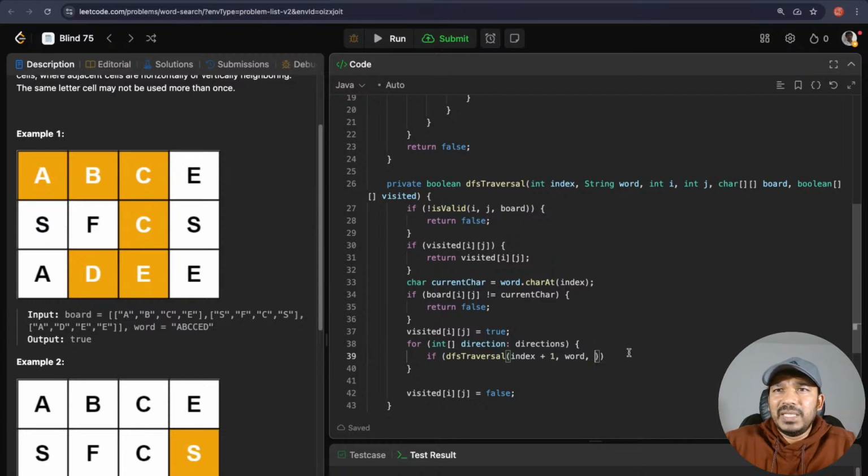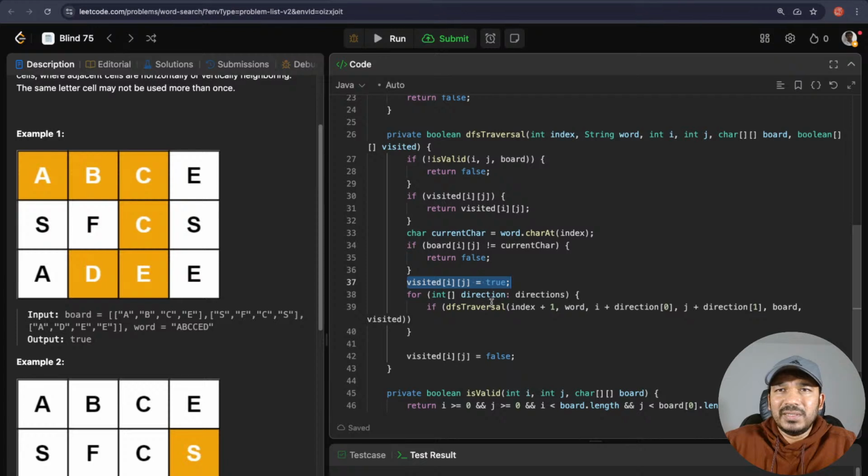So for B, I will have to pass the neighbor indices. How to get those neighbor indices? I plus direction of 0, and for j plus direction of 1. So that is about i and j, and then board I'll pass as it is, and then visited, I'll pass it as it is.